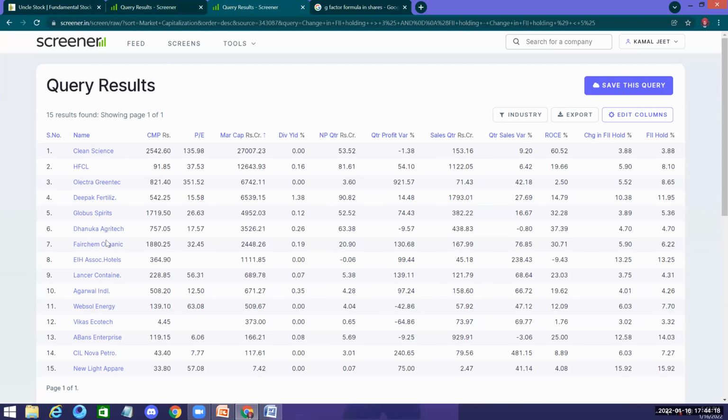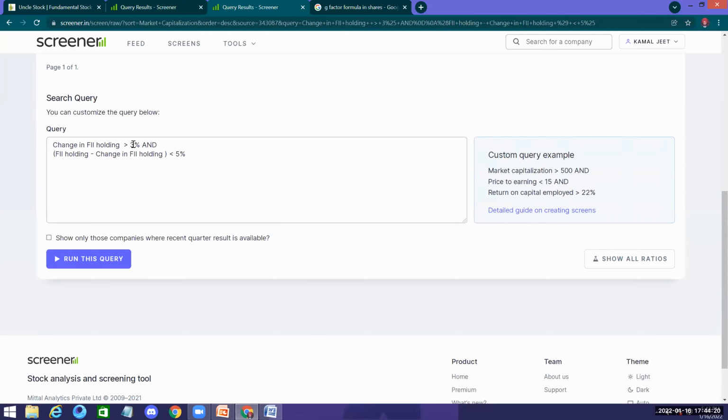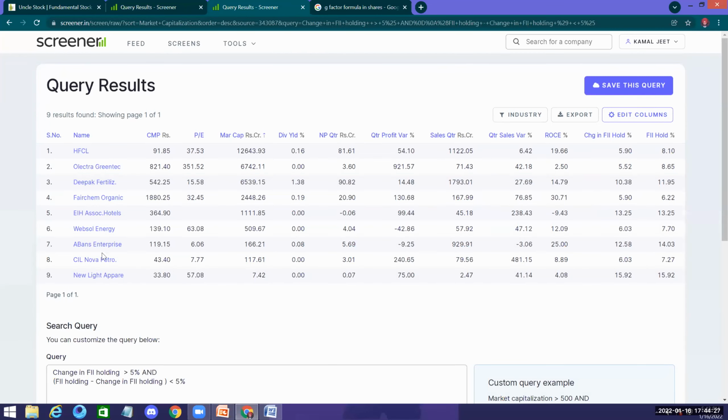I had 15 results. I don't like this; it is still too many. I cannot put so much money. I make it 5%. Still 9 results. Now you try to pick up HFCL, Himachal Futuristic Limited, which was trading at maybe 1 or 2 rupees, maybe a year back.